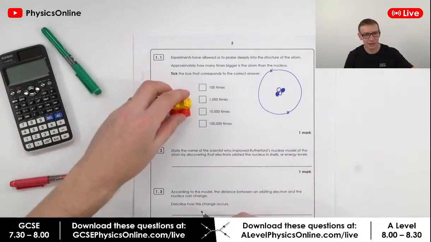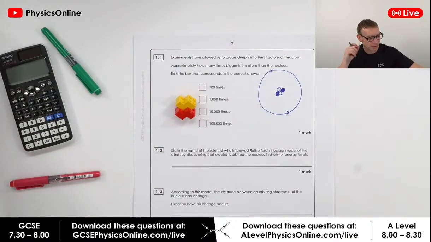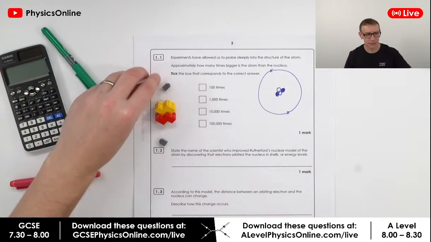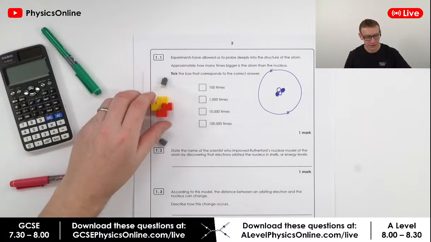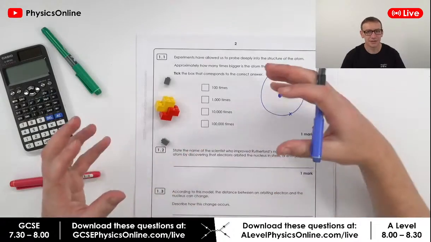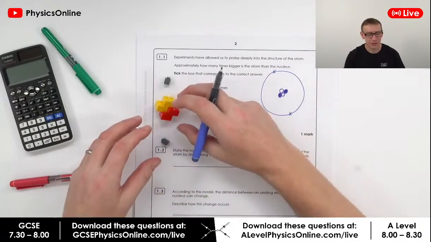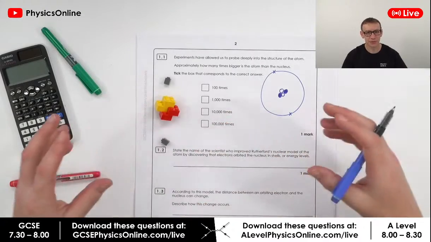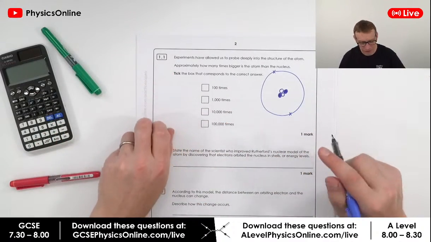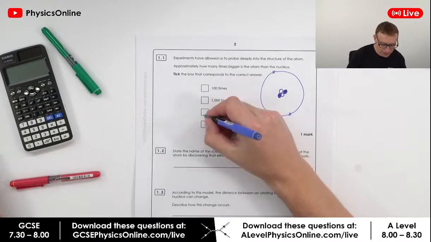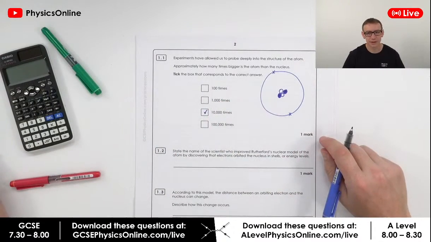In my videos, if you've watched anything I've done before, you'll notice that I do tend to use a lot of Lego, where I just use these small bits to be the electrons, and then we've got protons and neutrons in the middle. Now the thing is, this is just a model, and what we've really done there is overestimated how big the nucleus is, because it's very hard to draw it otherwise. So for this one over here, the answer is about 10,000 times bigger.